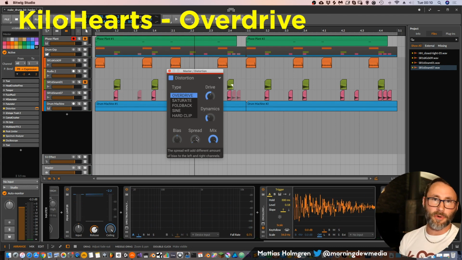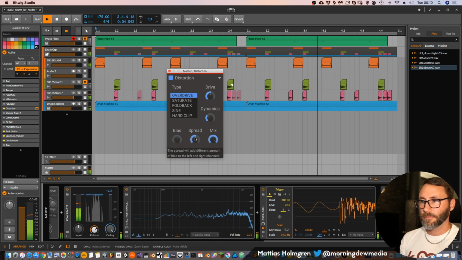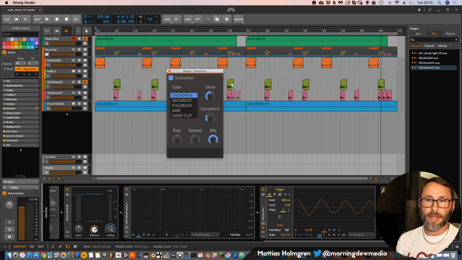where you can also control the spread if you want to spread out your snare. This is actually spreading out the kick and the whole drum kit now, because it's applied to the master channel. But I would probably apply this distortion only to the snare.